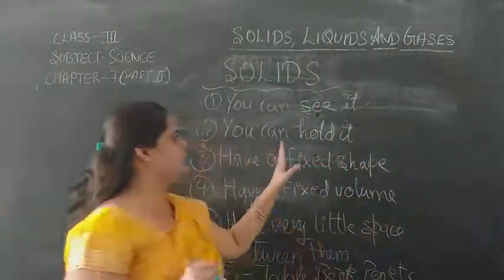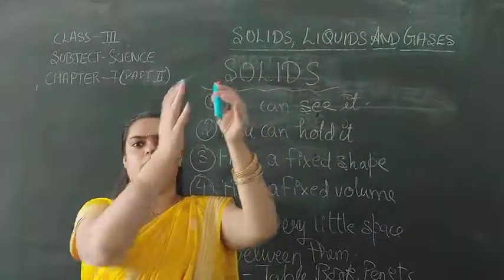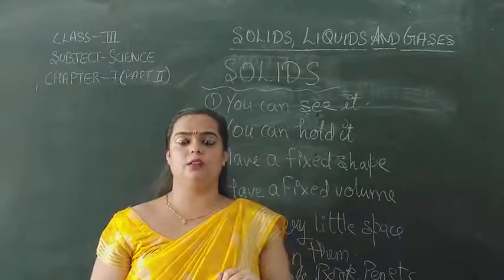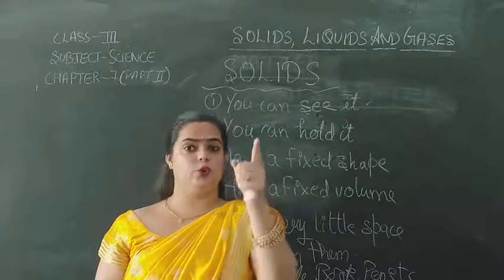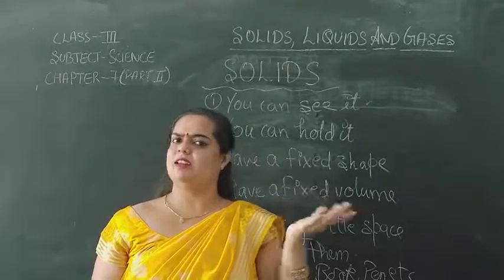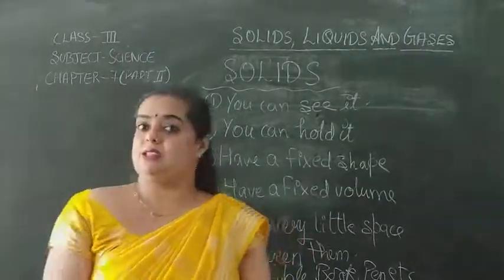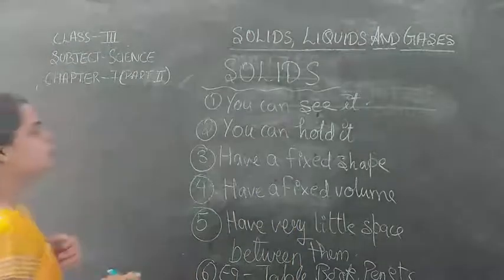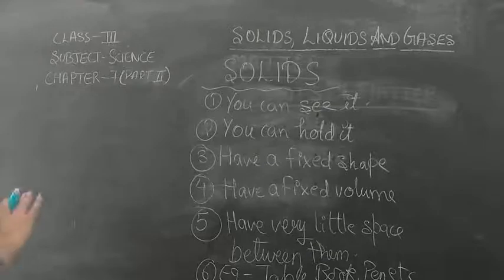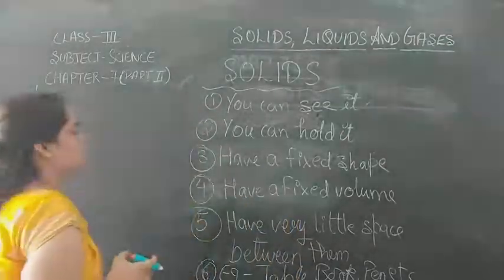Okay. Second is, we can hold it. Children, this is the pen. I am holding it. You try to hold your pen. You try to hold your pencil. Can you hold it? Yes. So, pen is also solid. Pencil is also solid. Alright. So, the second point in solid is that we can hold it. That means we can hold the things which are solid.